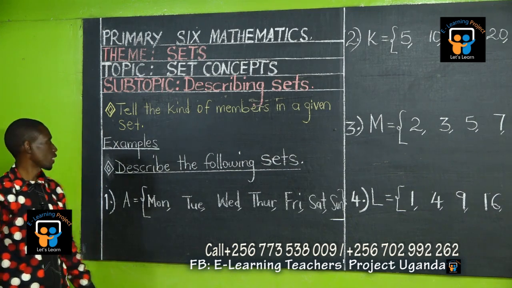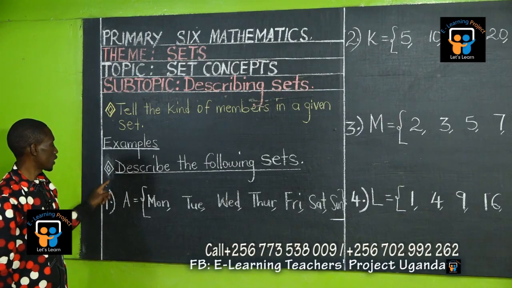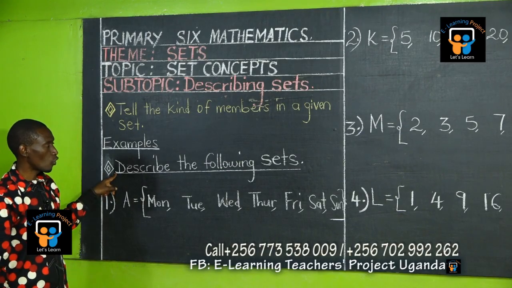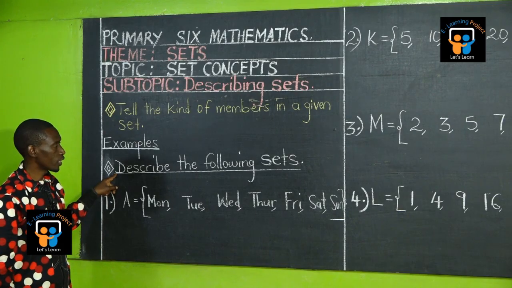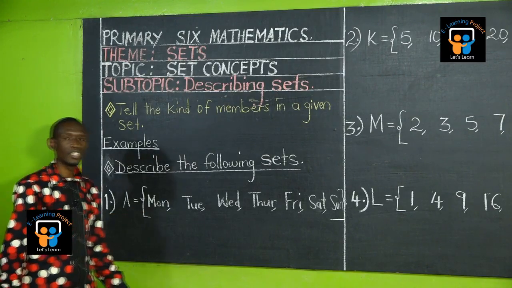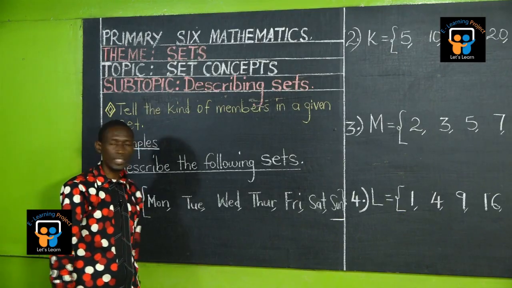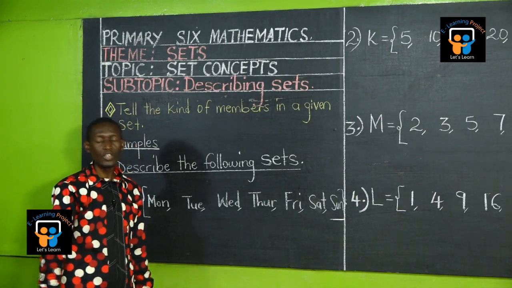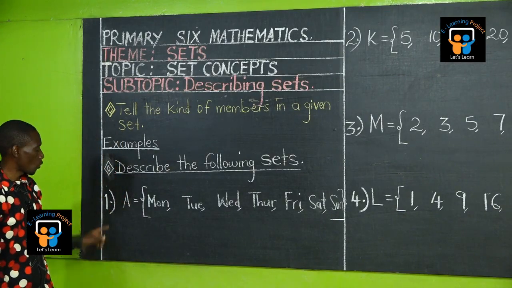Look at our examples. Number 1. Statement. Describe the following sets. Say something about the following sets so that we can understand them. Look at number 1.